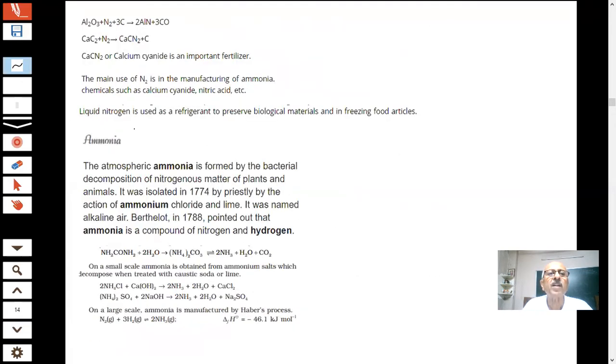Interesting thing: nitrogen can form important compounds with alumina also in the presence of carbon. The carbon will remove the oxygen from alumina. Carbon has a high affinity for oxygen, so it will take oxygen to form carbon monoxide, and we will get aluminium nitride.